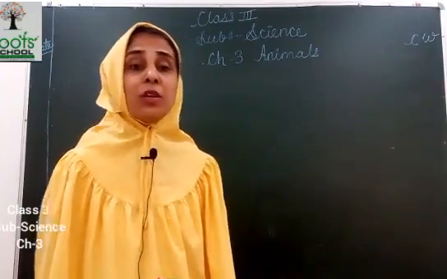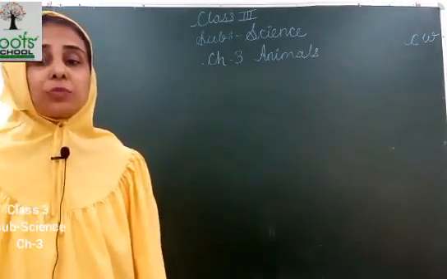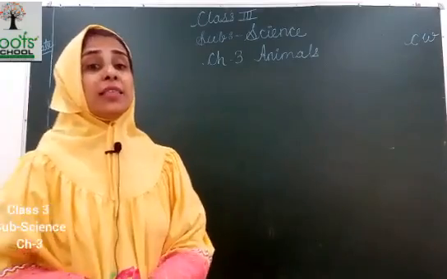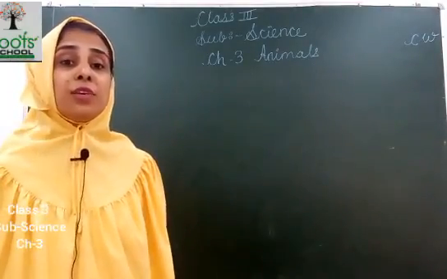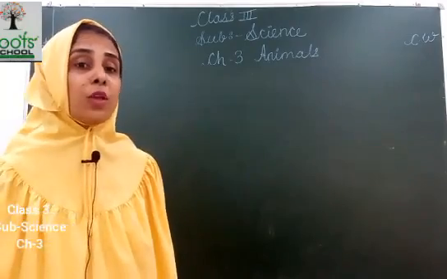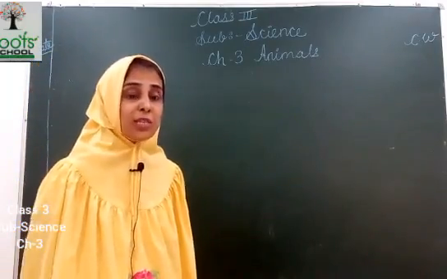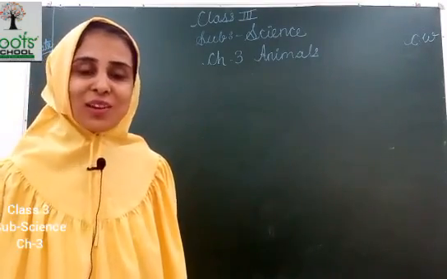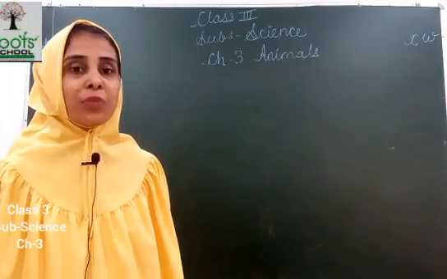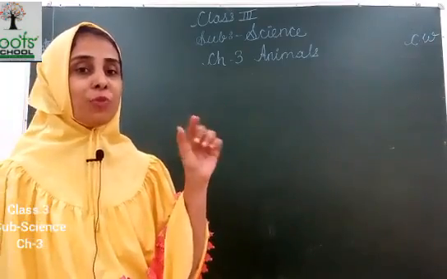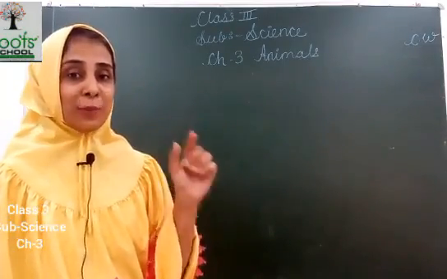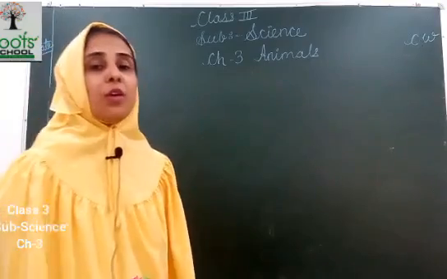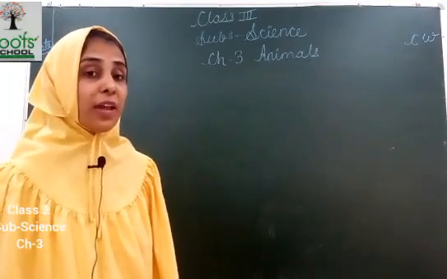Okay, so this was about ants and insects. Now we will learn about other creatures other than insects. Which are they? First we will learn about earthworm. Now what is an earthworm? It has a tube-shaped body with segments on it, just like a straw. We have seen that glue straw, when you fold it, those segments are the same as the segments of earthworm.